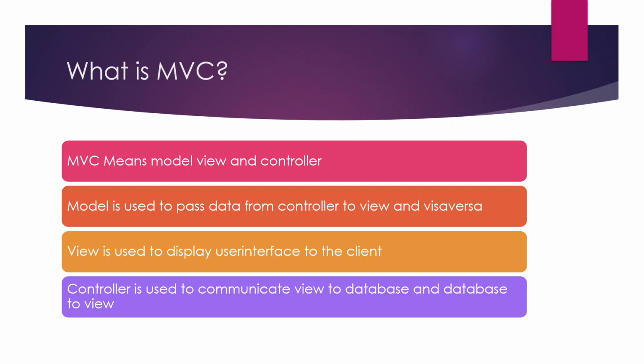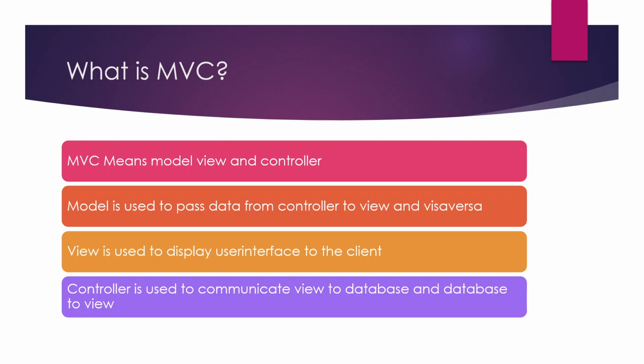Now coming to view. View is used to display the user interface to the client. So what is a user interface? For example, when I am trying to log in to Facebook, at that time I have one interface. I have to enter my credentials like email and password. That is the login page interface. The first time I am trying to log in, I have to register, right? So I have one more page, that is called the register page. That is also a user interface. That is one more page.